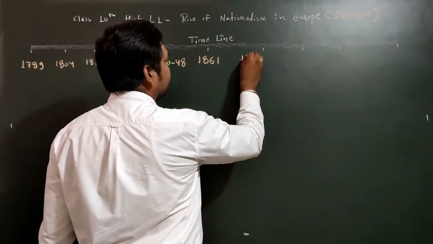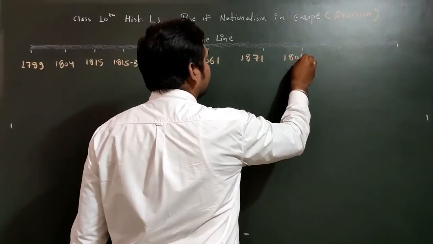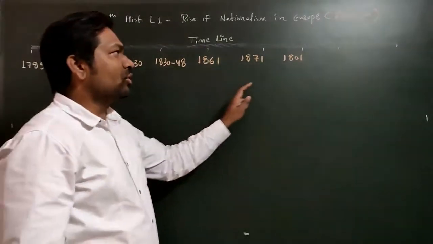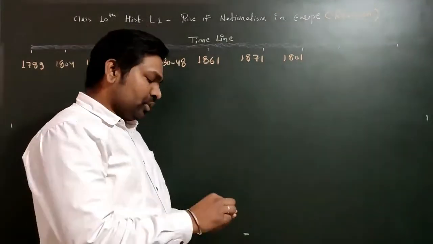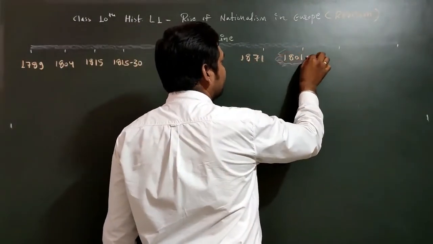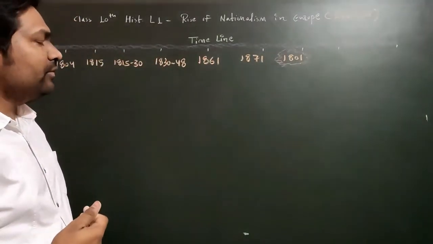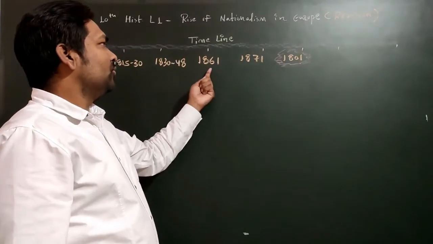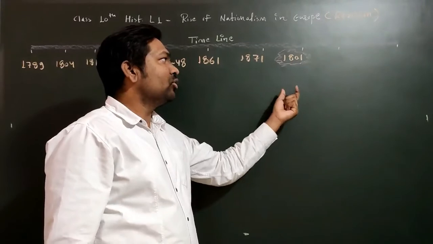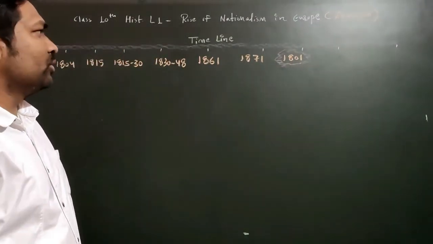1861, then we have 1871, then we have 1801. This is not in sequence, but it is in the sequence of the process, that I'll tell you. So remember, it is not in a sequence, but when we discuss the unification: unification of Italy, unification of Germany, and then unification of Britain. When we are discussing the unification of Britain, it is a process. Okay, so that is why I have included it here.